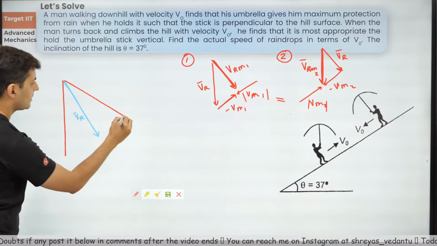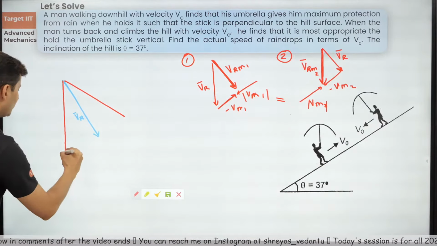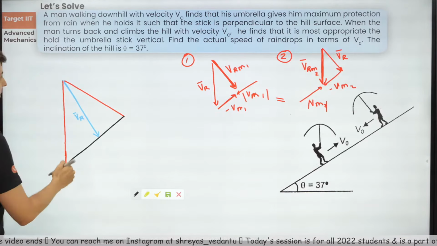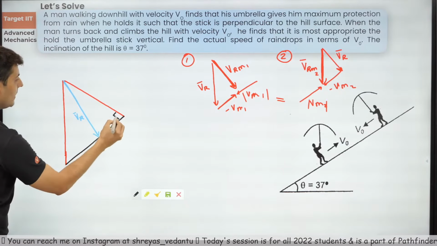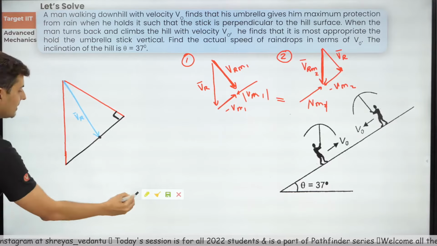So maybe like this. Let me just draw this over here like this. This is perpendicular. Now probably everything will start making sense.